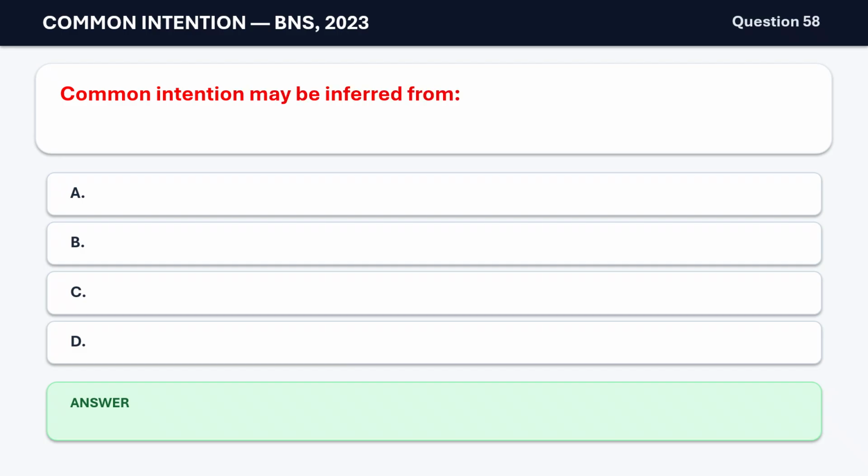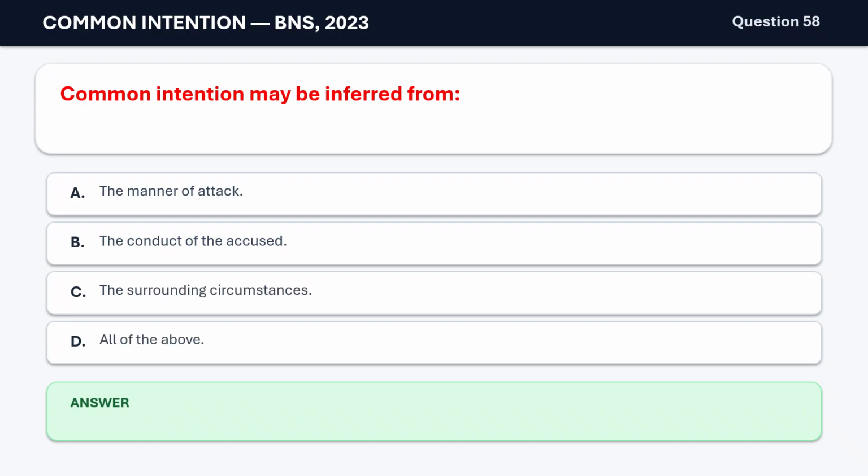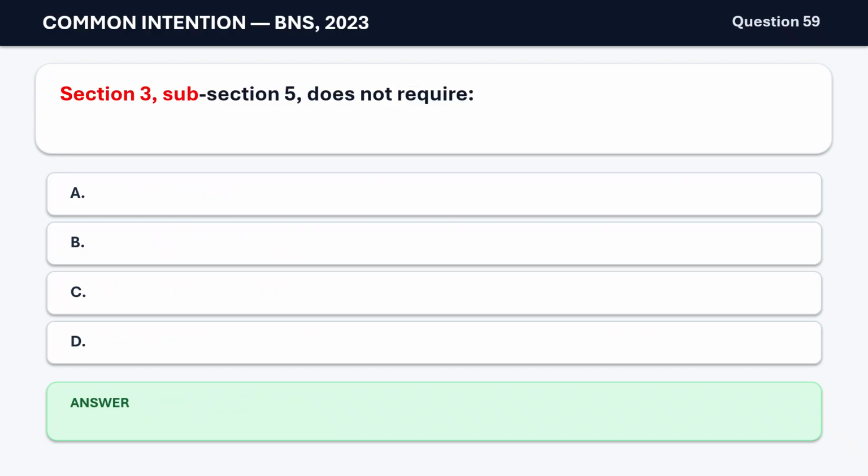Question 58. Common intention may be inferred from A. The manner of attack. B. The conduct of the accused. C. The surrounding circumstances. D. All of the above. The correct answer is D. All of the above.